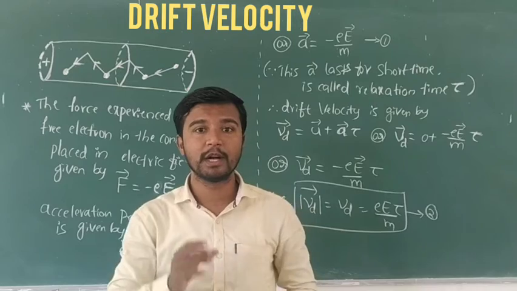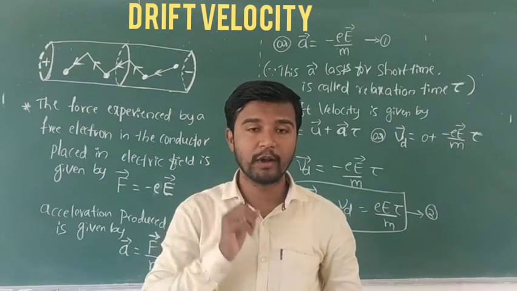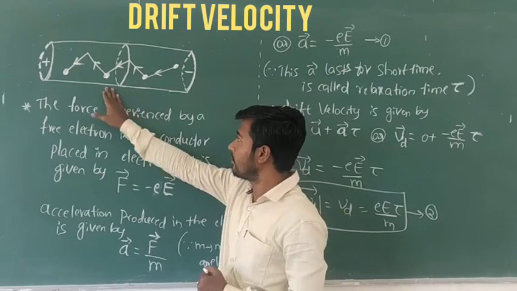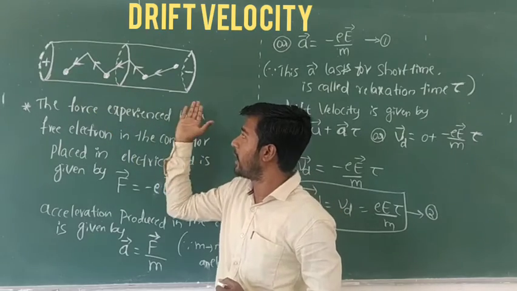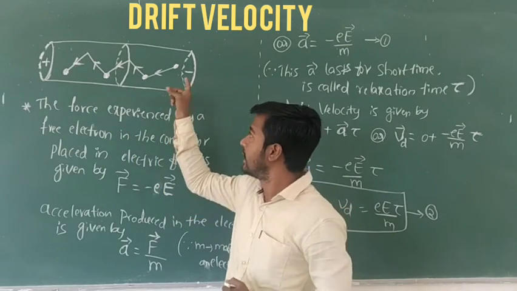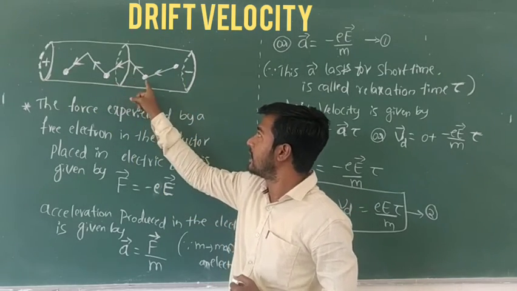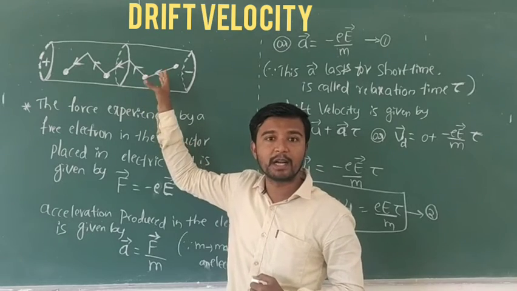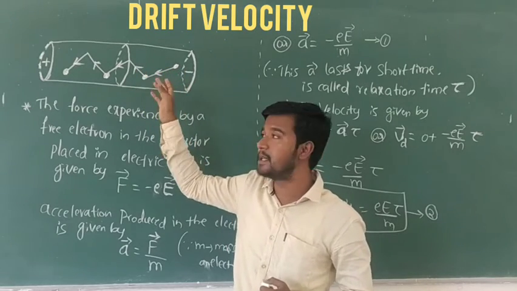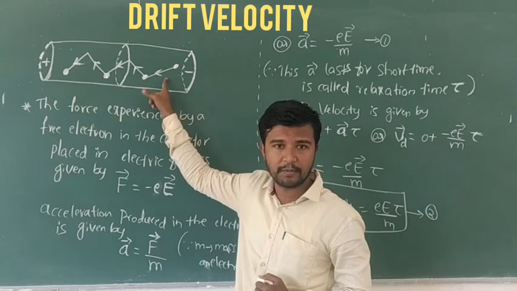Now come to the definition of drift velocity. When we apply an external field in the conductor, the electrons in the conductor get drifted, means they experience a force.